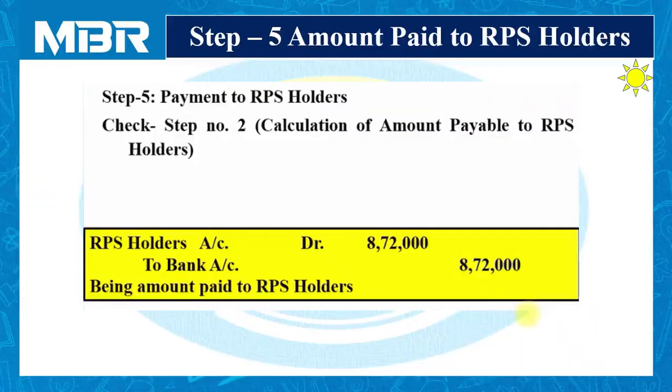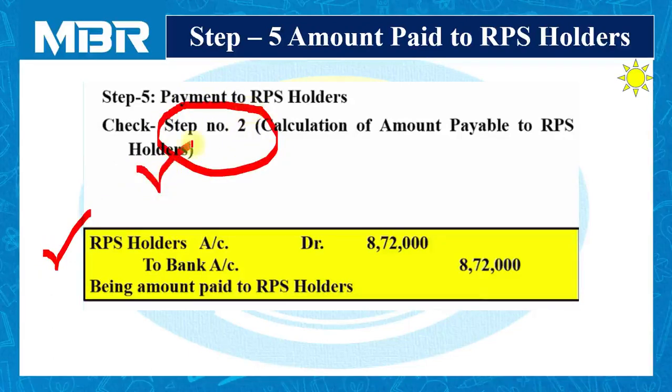Step number 5 is the easiest step, which we can do without any kind of calculation: payment to RPS holders. No adjustments are given to us anywhere in our question. So we simply have to pay the amount to RPS holders that we decided during calculation in step number 2.